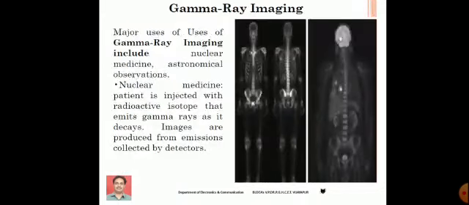So gamma ray imaging, remember, is mainly used for nuclear medicine and astronomical observations. In nuclear medicine, to form the image, the patient is injected with radioactive isotopic material, and as it starts decaying, the body starts emitting gamma rays. These gamma rays are collected by means of a gamma ray detector. So based on the intensity detected by the gamma ray detector, we are going to form the image.